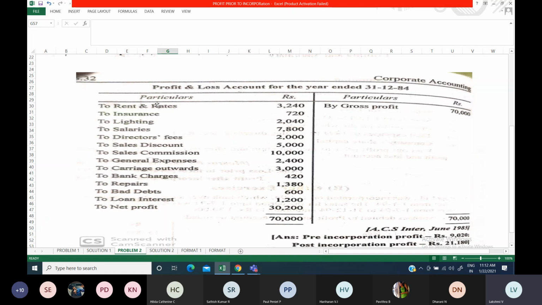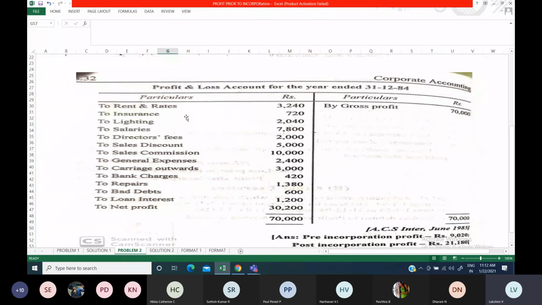Whether there are sales or not, you have to incur certain expenditure. That is known as fixed cost or fixed expenses. So rent, rates and all will not vary, and will be done based upon time ratio. Insurance will also be done based upon time ratio.